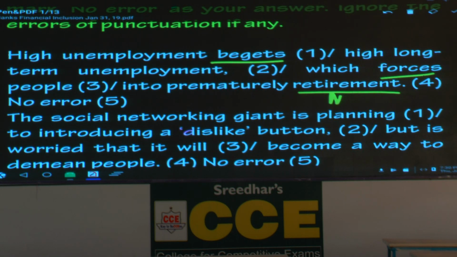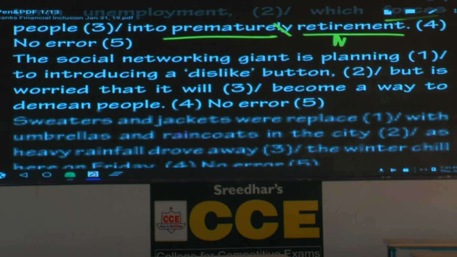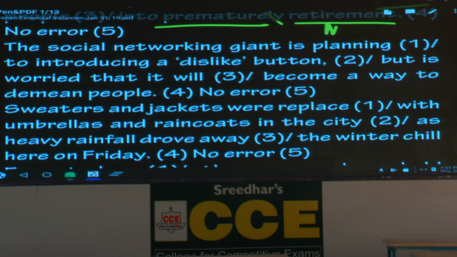Before a noun, you use a word which describes the noun. Which part of speech should it be? Now, prematurely, which part of speech? Adverb. So, what is the correct expression? Please strike off ly, premature retirement, and write the part of speech adjective. And make a note the question is related to what? Word forms. Also write adjective related.